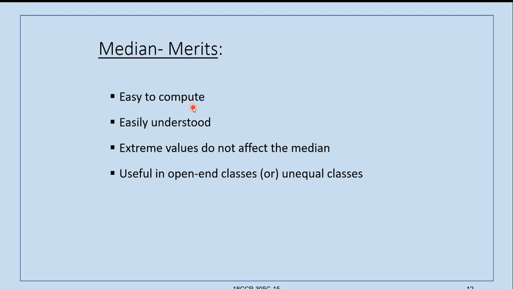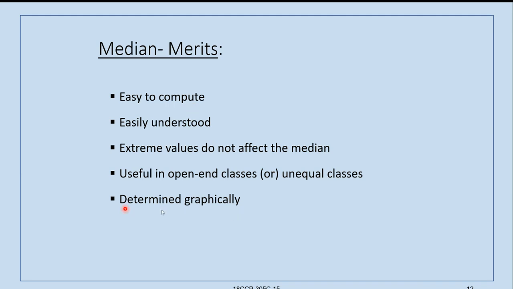Even those unequal classes will not affect, because we are interested in the middle point of the data, and we can easily calculate that middle point by n by 2 or n plus 1 by 2. That we will see when we come to the calculation part.